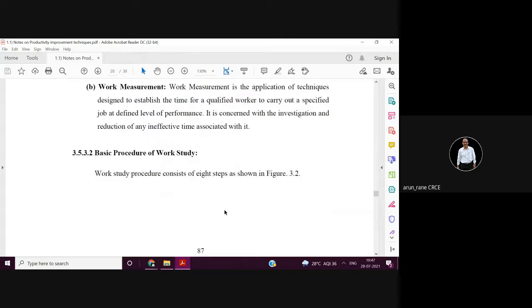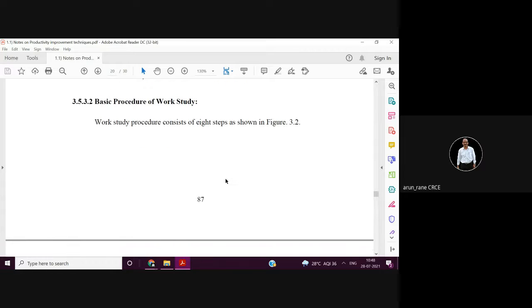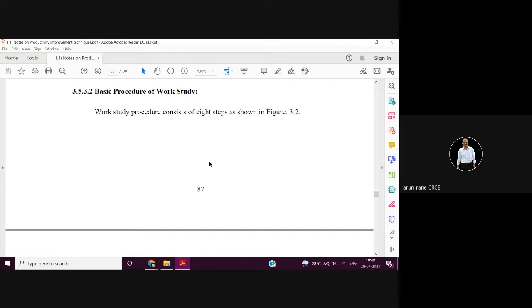Why is he called the representative worker? Because he is representing a group of people. So it's a very scientific technique. You have to inform the union, you have to inform the management, the time study engineer, and the representative worker. They will be the witnesses when you are carrying out the time study. But then it was observed that in a time study, the worker doesn't open up. They try to create issues or try to slow down the work. And that's why a technique which is totally mathematical has emerged. That is the Maynard Operation Sequence Technique, MOST.